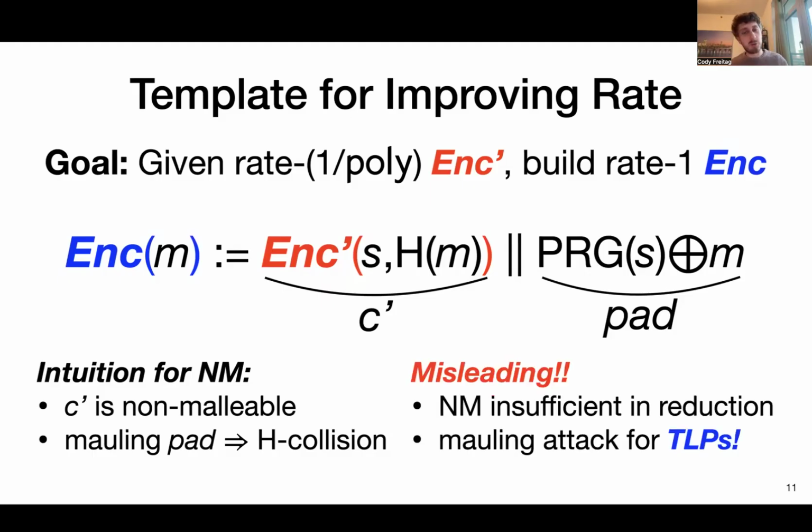It turns out, somewhat surprisingly, that this intuition is misleading. What we're able to show is that, one, non-malleability of Enc' is insufficient to actually give a reduction from the non-malleability of Enc to the non-malleability of Enc'. And this isn't some weird bug in the security analysis. Indeed, we're able to show an explicit mauling attack on this construction when applying this to encodings that are time-lock puzzles. That means they have a very efficient encoding, faster than the decoding time.